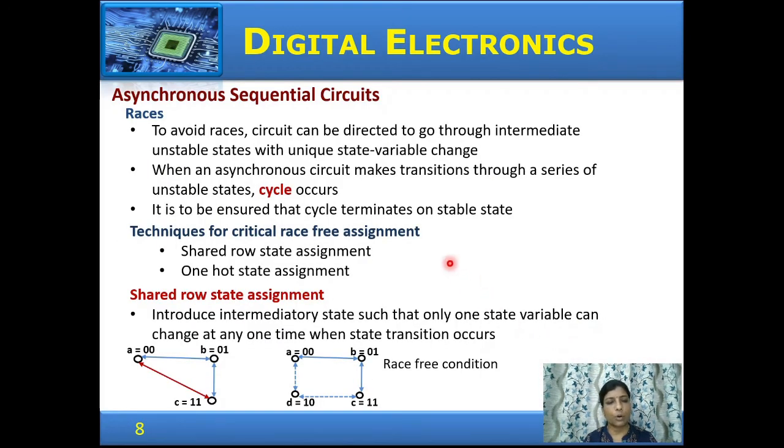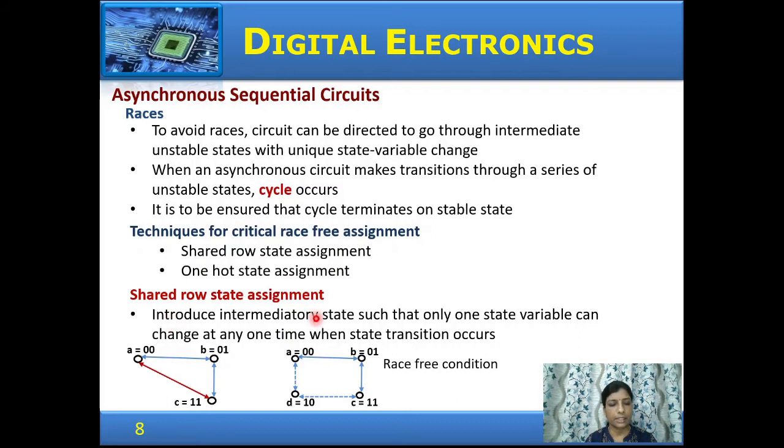So let us see how to avoid races. To avoid races, the circuits can be directed to go through intermediate states such that only one state variable changes. And when an asynchronous circuit makes a transition through a series of such unstable states, a cycle is said to have occurred. And it should be ensured that the cycle terminates finally on a stable state. Let us look into some techniques for eliminating races. One is shared row state assignment and another solution is one hot state assignment.